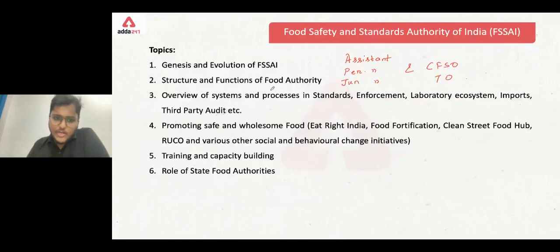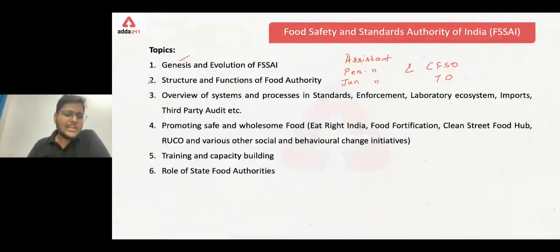One is genesis and evolution of FSSAI. So what does genesis mean here? Genesis means formation or origin. So when the FSSAI was formed, when it originated, and how did it evolve from a particular entity to a larger one. When it was formed, it was a small single entity, but right now FSSAI is really a big authority, administering all the food safety practices and hygienic food practices all over the country.